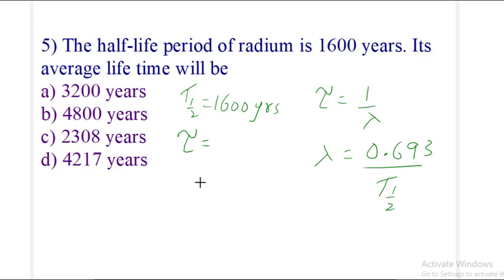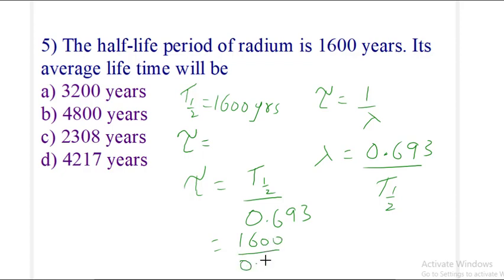Tau is 1 upon lambda, so tau becomes the reciprocal, t half upon 0.693. With t half as 1600 years, divided by 0.693, we get around 2308 years. So the answer is C, 2308 years.